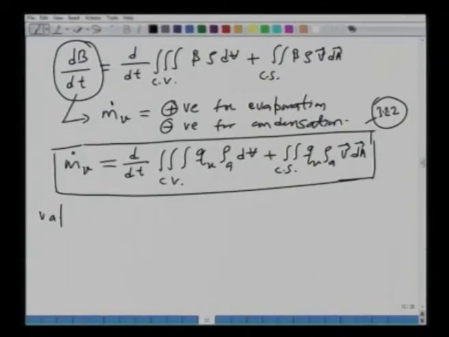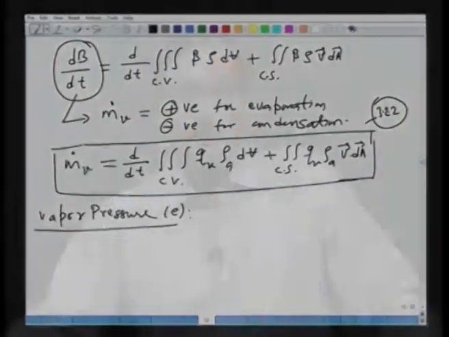The first thing we are going to look at is vapor pressure, and we will denote this vapor pressure as E in this course. Okay. What do we mean by vapor pressure? I am sure you all understand what is a partial pressure in a mixture of gases. Do you remember Dalton's law?